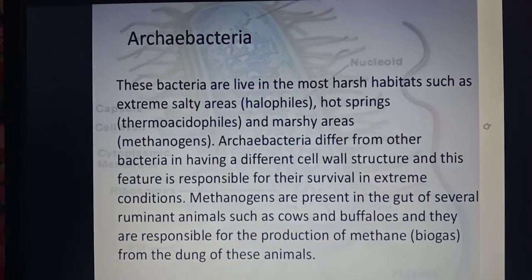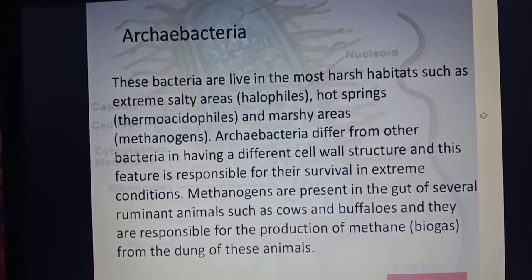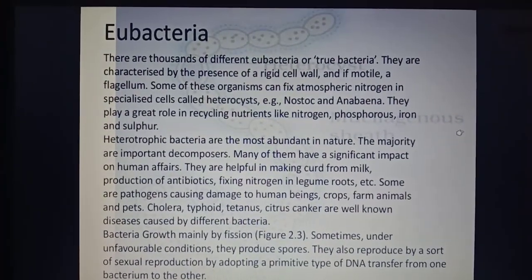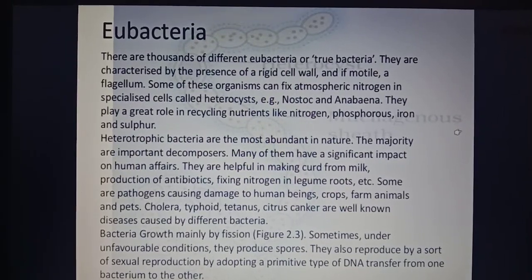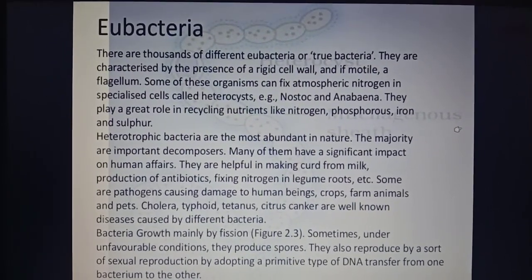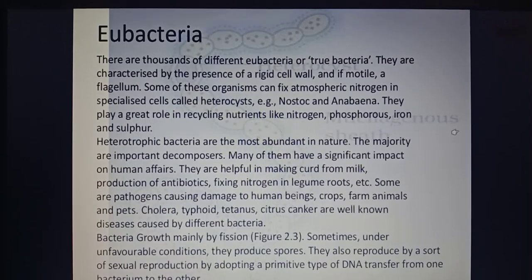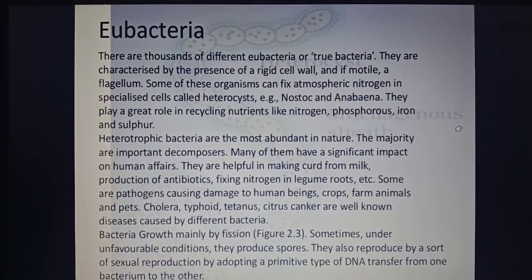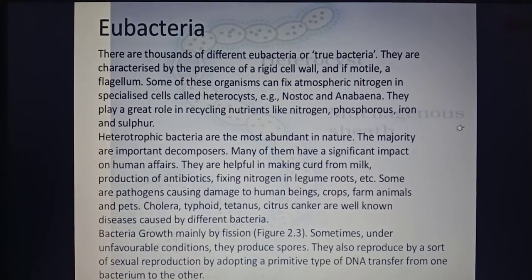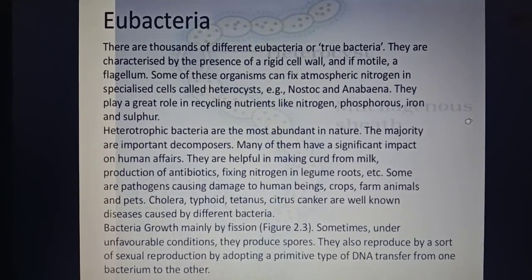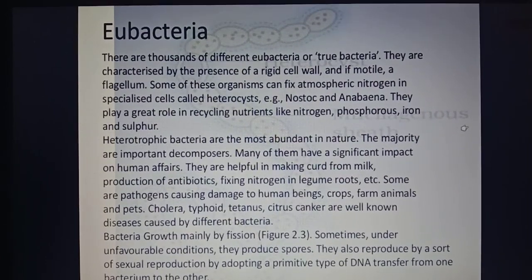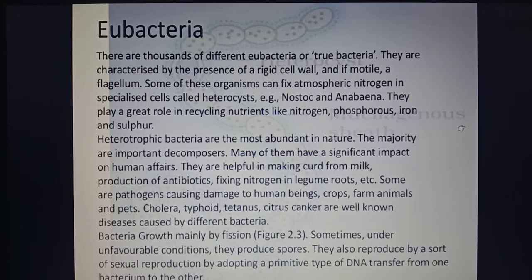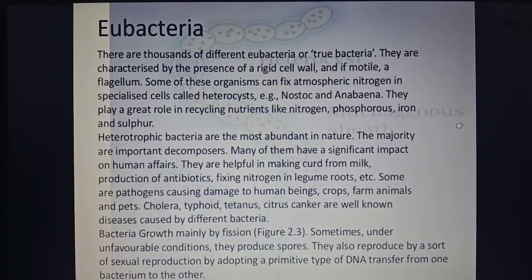Okay, now we have studied archaebacteria. Next we have to study eubacteria. So what are eubacteria? The word eu already means true. There are thousands of different eubacteria, or true bacteria. They are characterized by the presence of a rigid cell wall, and if motile, they also have a flagellum. Like you must have studied the structure of a prokaryotic cell.